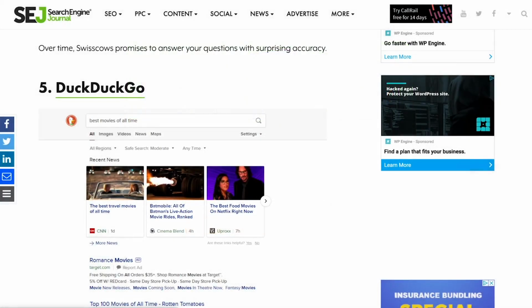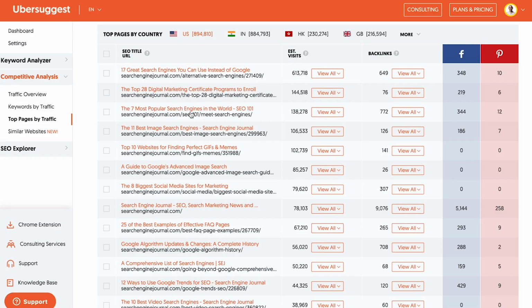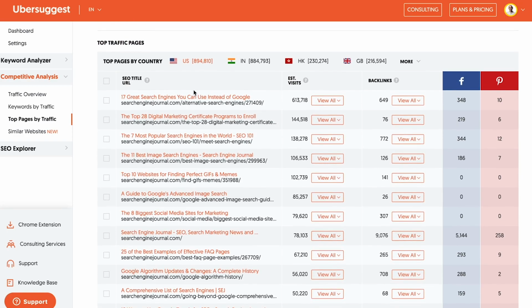Now, when you're going through this process and you do this for 10 of your competitors, you do 20 pages for each competitor, I know it's going to take a while. Sometimes there's going to be overlap between your competitors. That's okay. But don't rewrite the same page multiple times. So if this one is on 17 great search engines to use instead of Google, if Moz had a page on alternative search engines to Google, it's kind of the same thing.